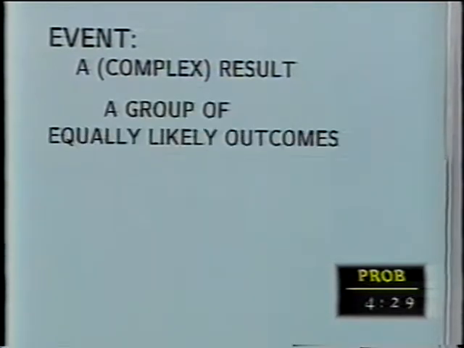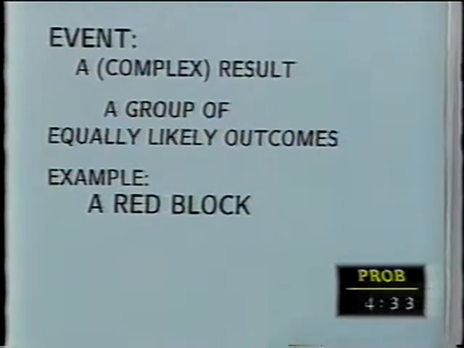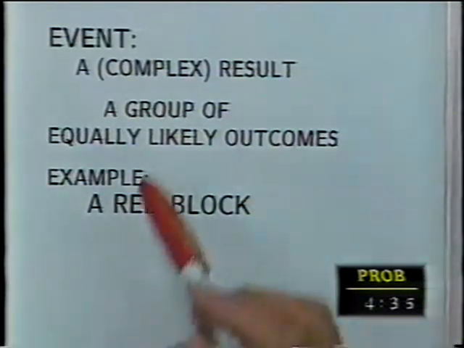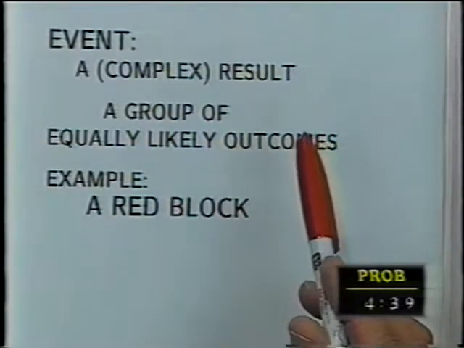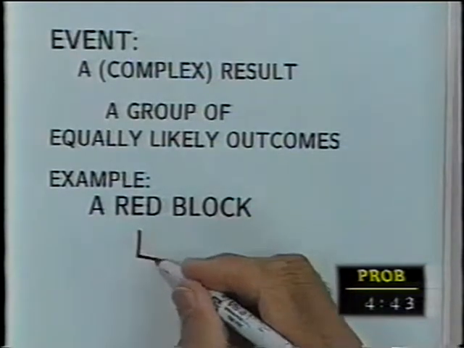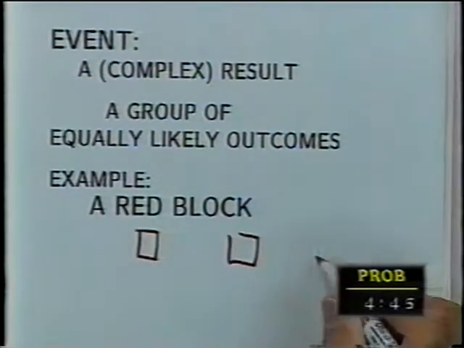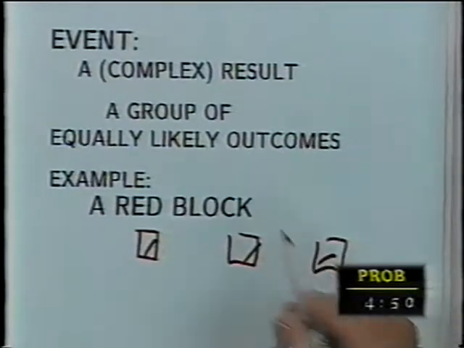Now let's define an event. An event is a complex result. And by that I mean it's a group of equally likely outcomes. In fact, the example, red block, is a very good example of an event. We said the blocks were equally likely, but red block is made up of the 3 red blocks. There were 3 red blocks in there. These 3 made up the event red block.